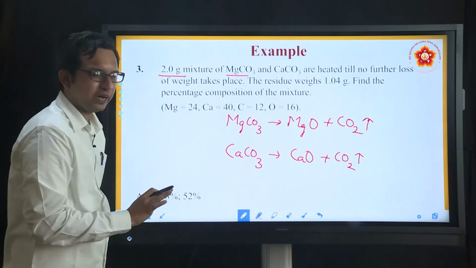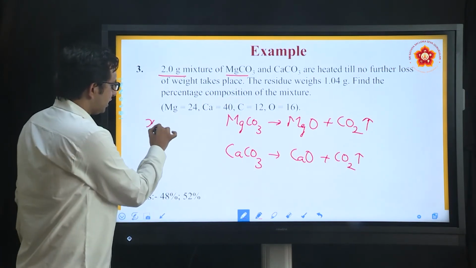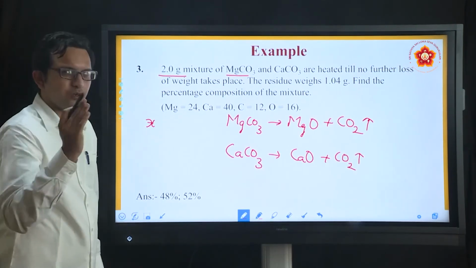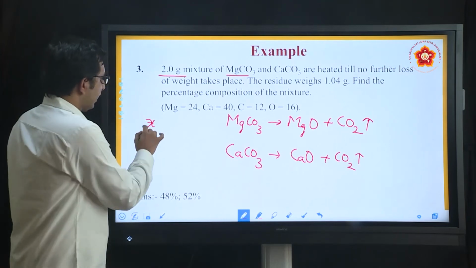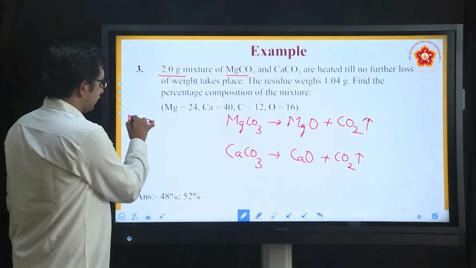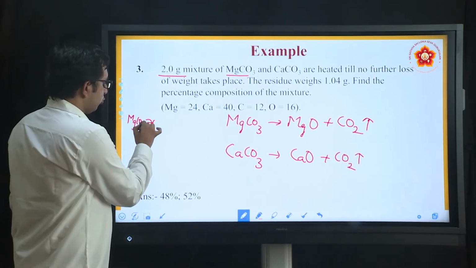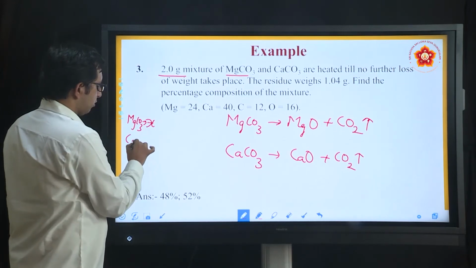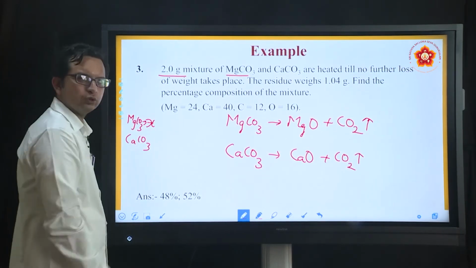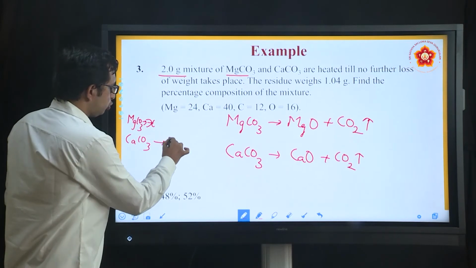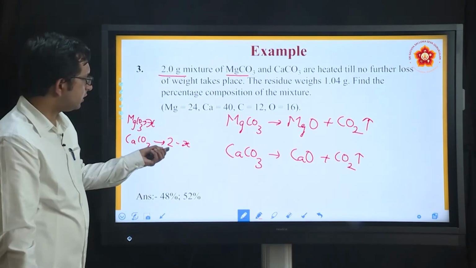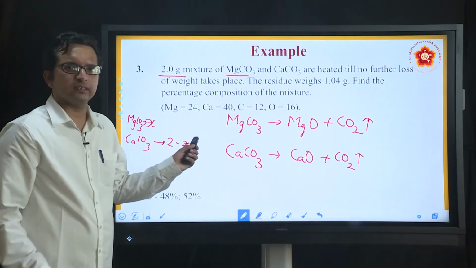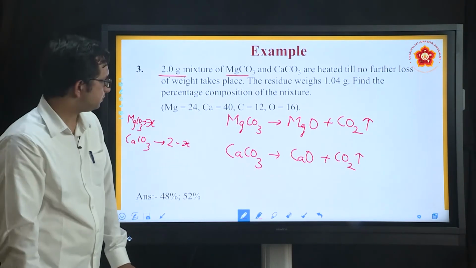Let me believe that I had x gram of MgCO3, which is similar to the algebraic sums that you have done earlier. So, if I consider x gram of MgCO3, then what will be the gram representation for CaCO3? It will be nothing but 2 minus x, because the overall weight is 2 gram.